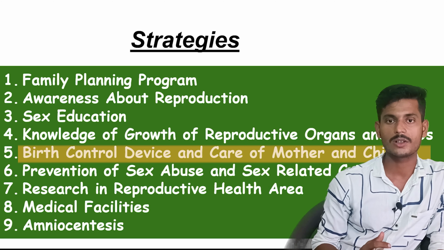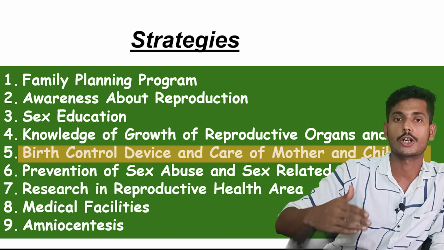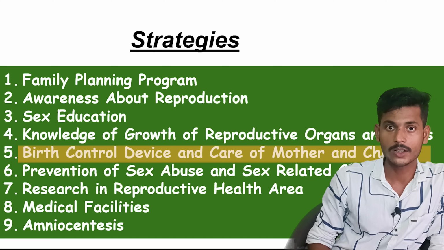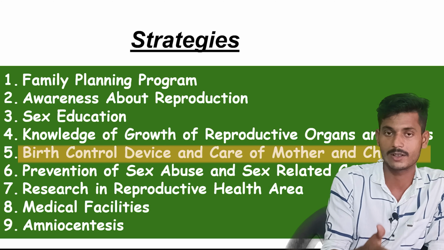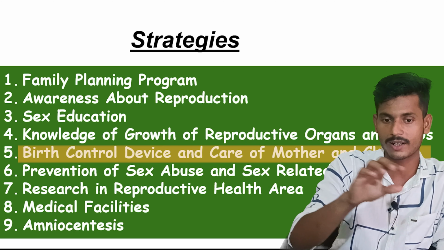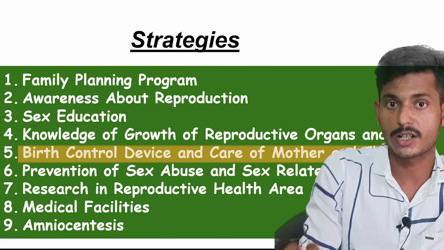Fine. So under birth control devices, we have many devices by which we can control birth. One example is condoms. Another example, a condom is basically a barrier method. We will discuss the IUDs. That's basically called the birth control device.